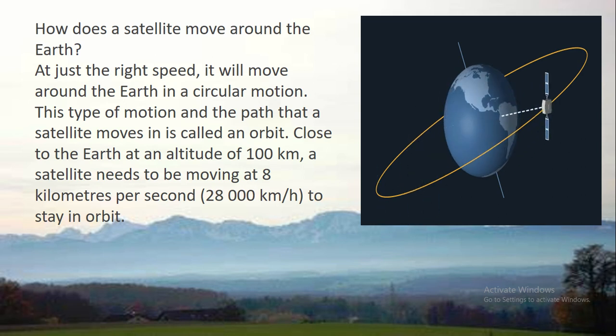I told you it is not an easy matter to apply such velocity to an object at this height, because the intense friction with the atmosphere will create so much heat that the object will be burnt and turned into ashes.